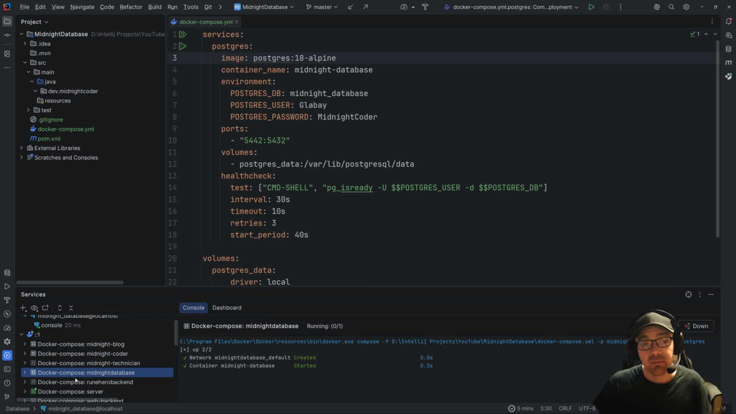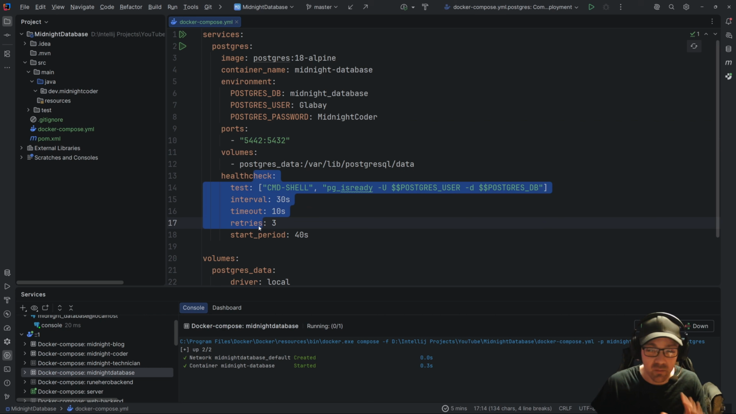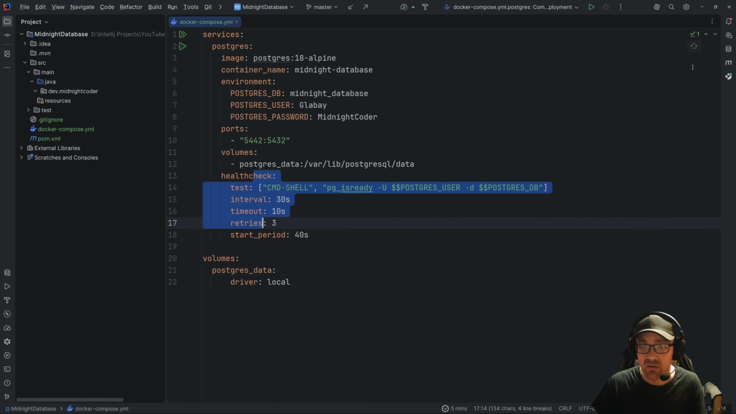So in here, I'm just telling it that I want a Postgres database, giving it a name, passing in some variables: database name, username, password, and the port that I'm exposing. And down here is just a health check so that we can make sure everything's good, healthy, and on board. I hit the run button, so now we can see it's down here. That is perfect.